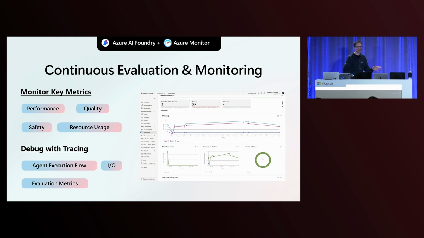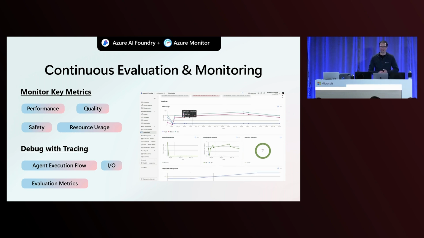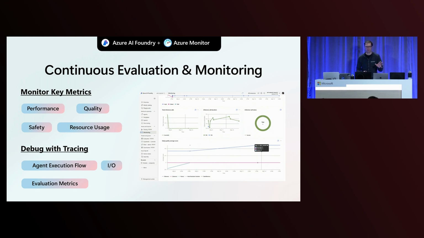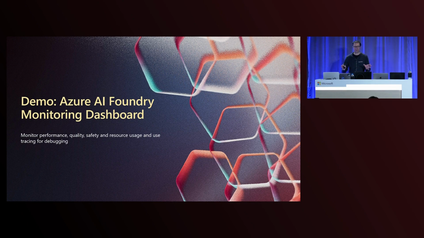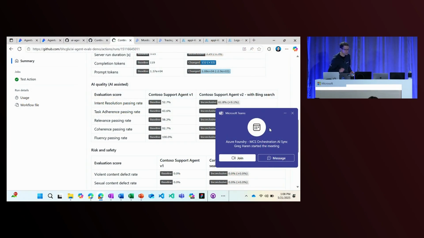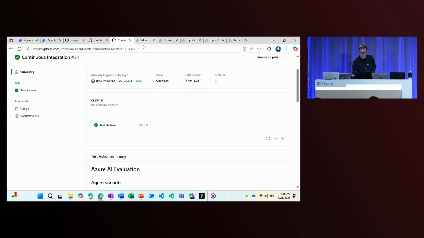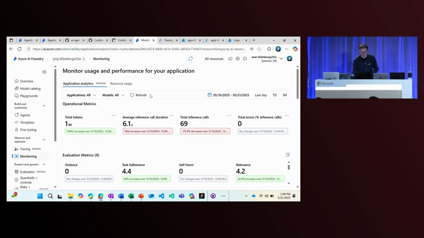Both performance and resource usage are available out of the box as soon as you deploy an agent, and continuous evaluation can be enabled to run at a sampled rate, for example, 10 per hour, to detect drift and generate alerts for unexpected regressions. These evaluation results are also tied to traces, which gives you detailed insights into the agent execution flow, including input and output, so you can easily debug and root cause regressions. Next, let's show you the monitoring dashboard and how you can use traces for debugging. So I'm going to hop back to the agent that we previously created, and I'm going to show you the monitoring dashboard in the Azure AI Foundry.